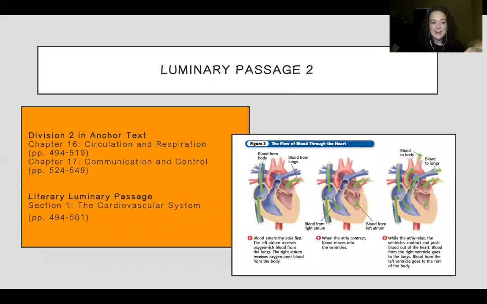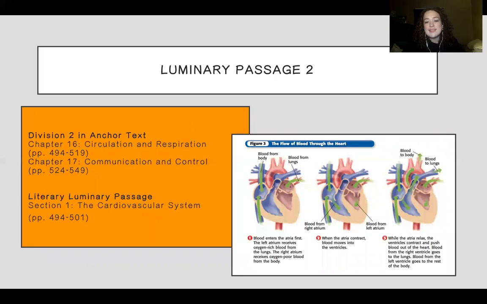The second passage that I chose comes from Division 2 of my anchor text, chapter 16 and 17. And the passage that I chose is about the cardiovascular system. So I chose this one because my other two supporting texts really address respiration and the nervous system and those kind of things, but we don't really talk much about the cardiovascular system. And I feel like that is really important for us to address as well.